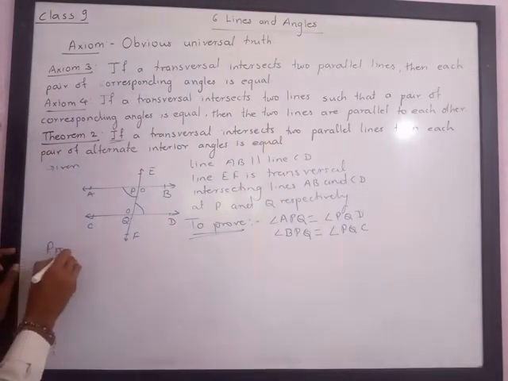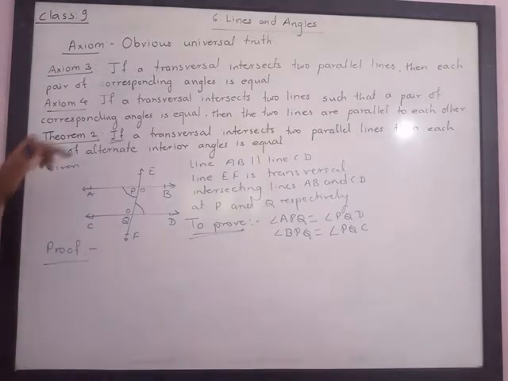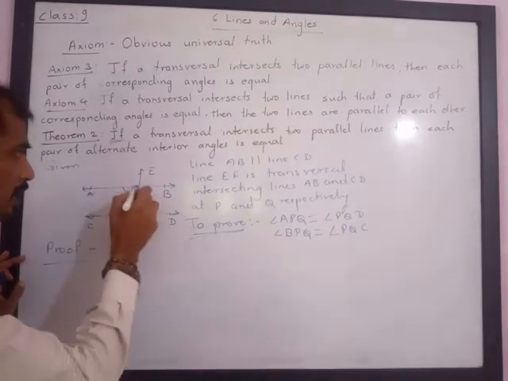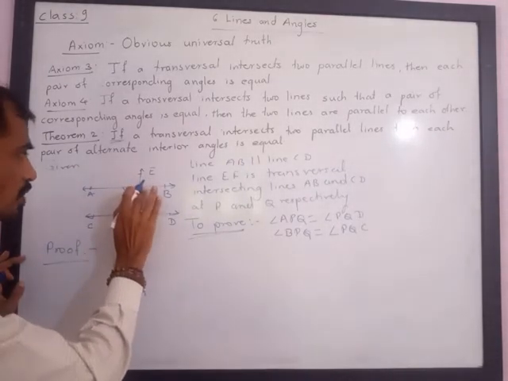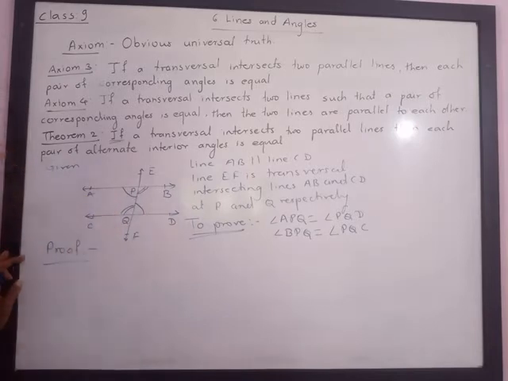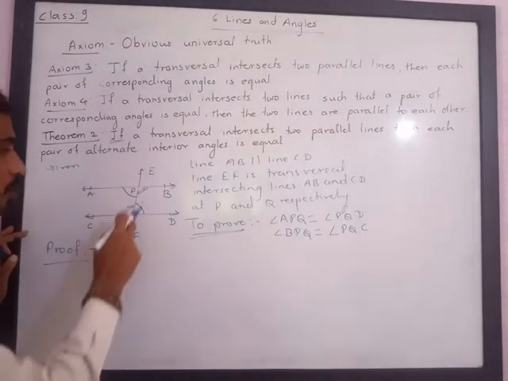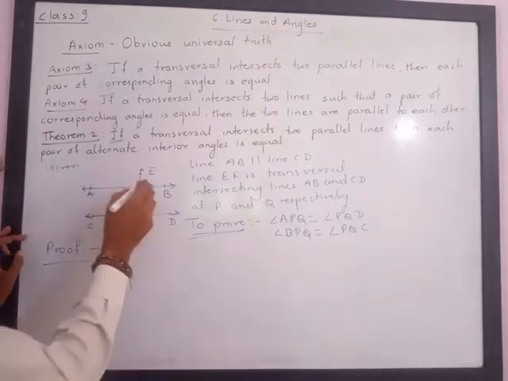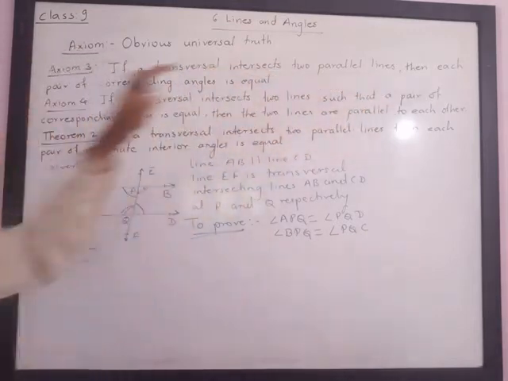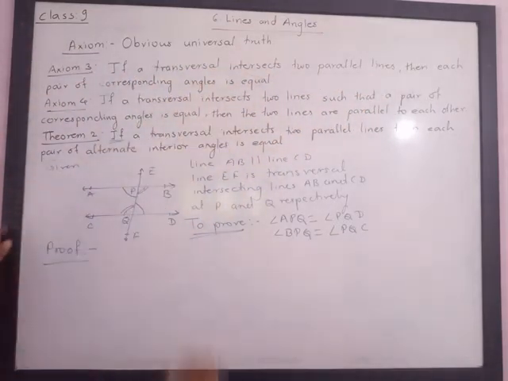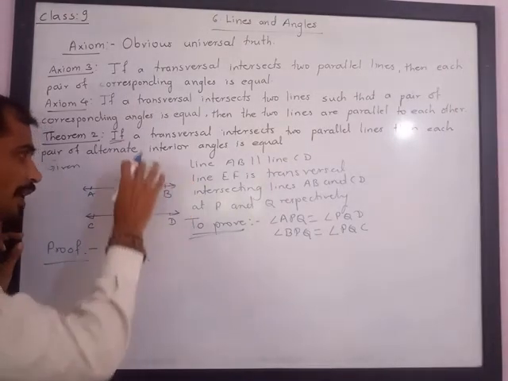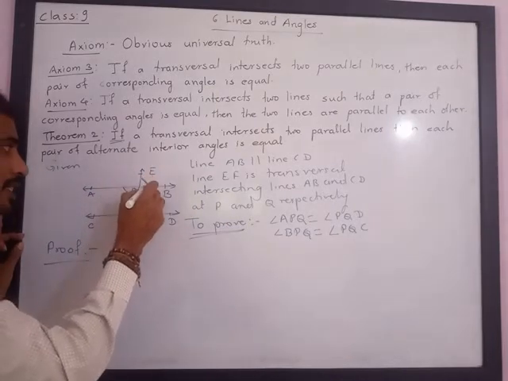Now the proof is: understand this angle. I will first prove angle APQ is congruent to angle PQD. I will make two lines so that you will not confuse. This I want to prove. Please understand, we have just written axiom 1: if a transversal intersects two parallel lines, then each pair of corresponding angles is equal. So this angle is congruent to this angle. Here two lines are parallel and EF is a transversal, hence each pair is congruent.